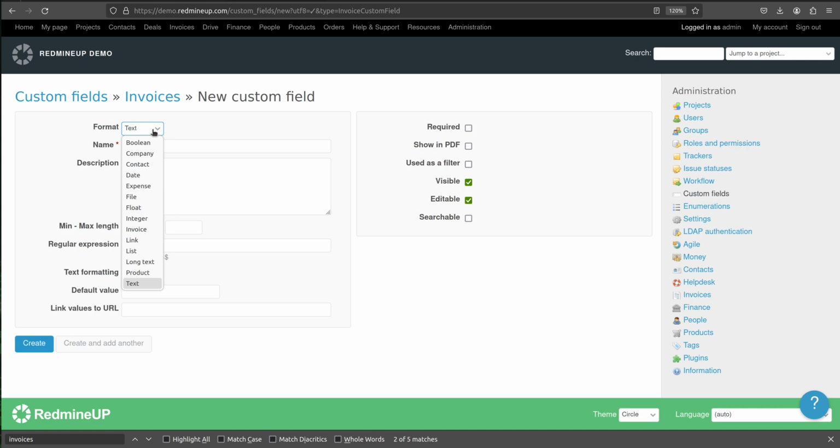In our case, we are going to keep it to be text. Here we could say to be showing PDF, of course, use as filter, visible, editable, searchable. Alright, so our name could be additional invoice information. Okay, so let's save it.